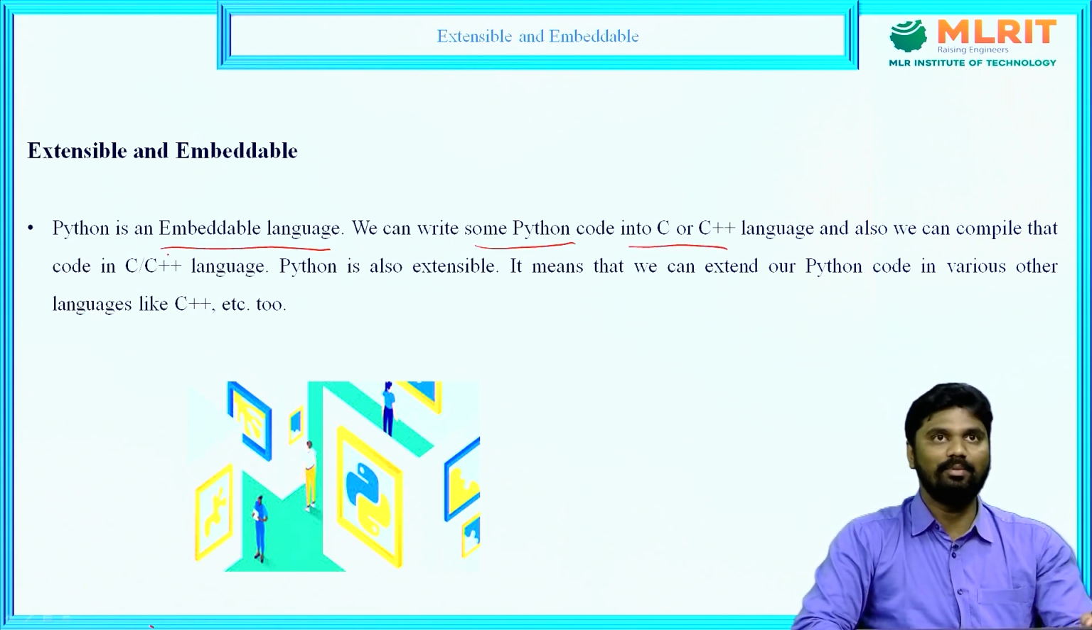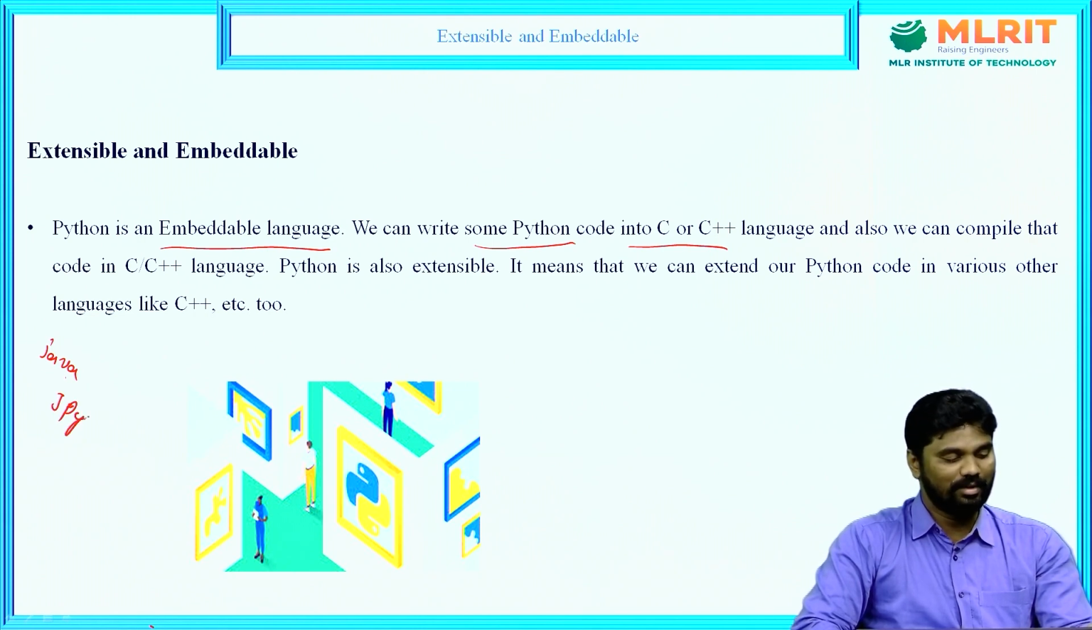So, embeddable means we can write the Python programming language in Java programming language. That's why it is called JPython. Like that one, we have different flavors of Python.